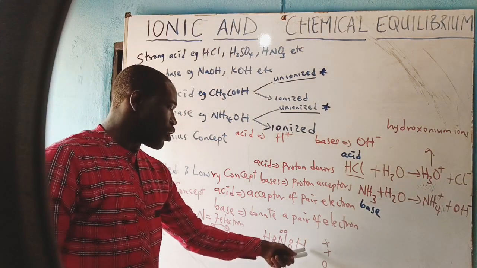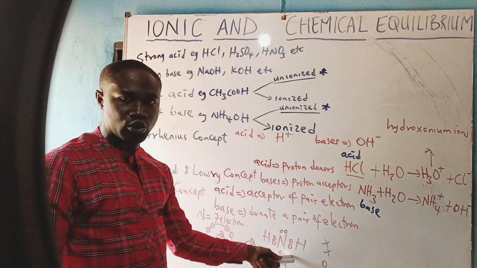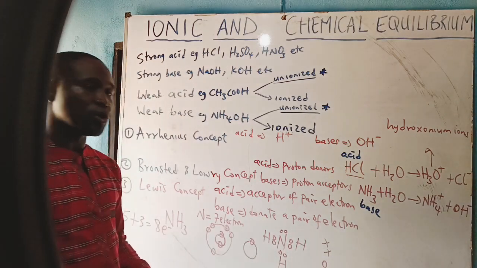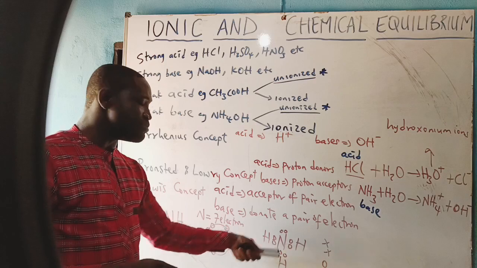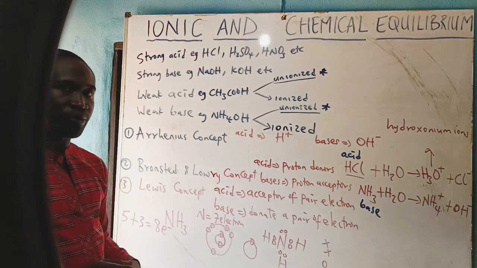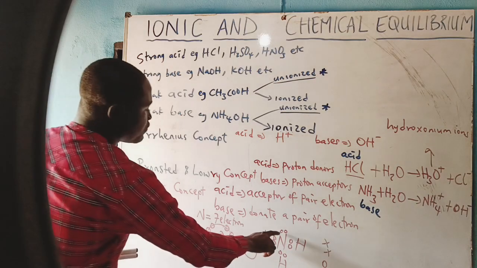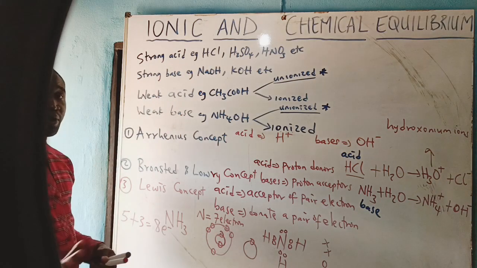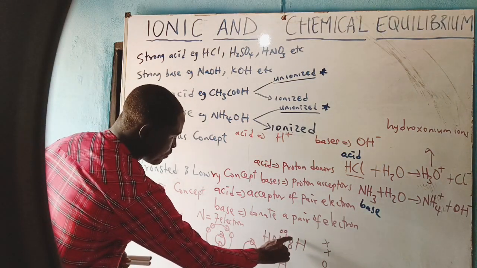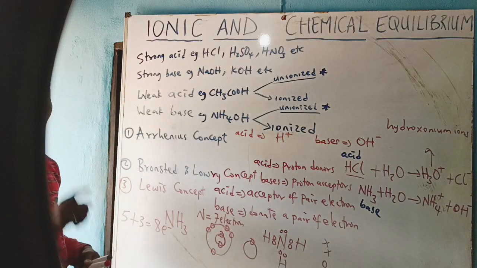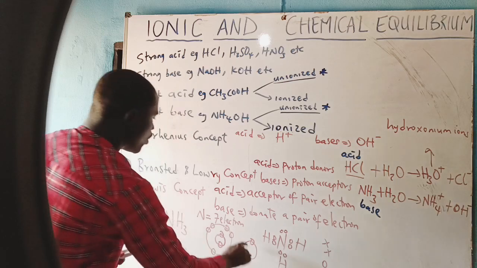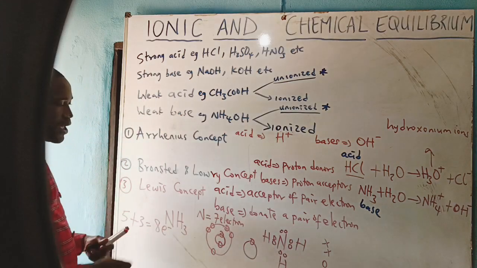Hydrogen has been able to attain its duplet structure, but nitrogen is meant to attain octet structure. And so, if this 2 is given to this hydrogen, that will be wrong, because the nitrogen will end up not having 8 electrons. That is octet structure. And so we say this is the Lewis structure of ammonia.